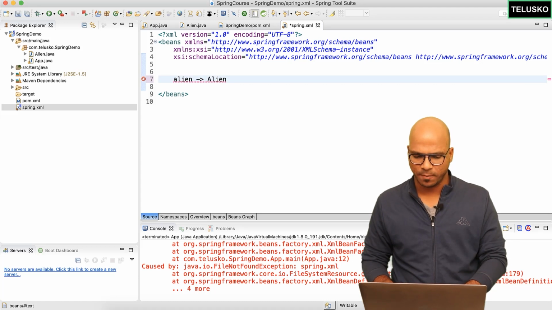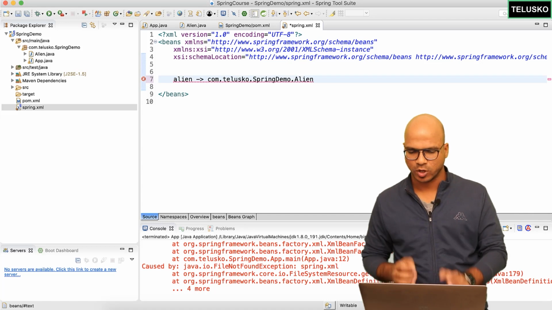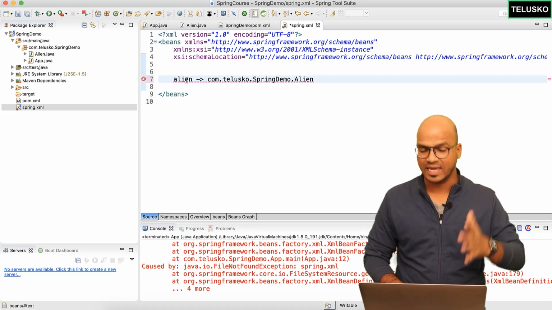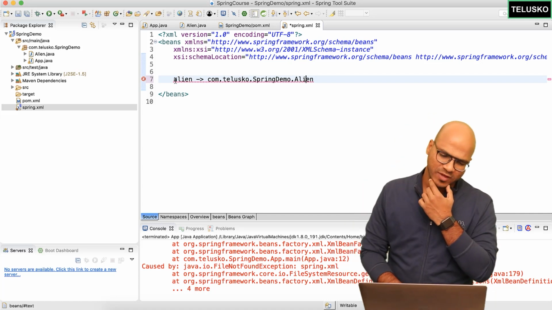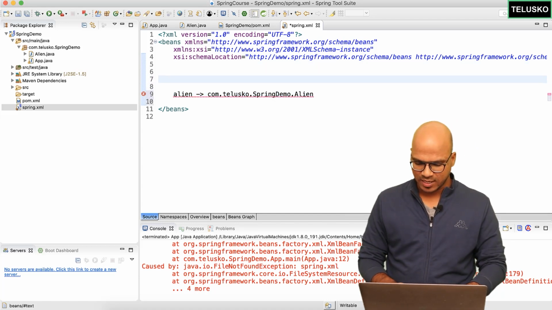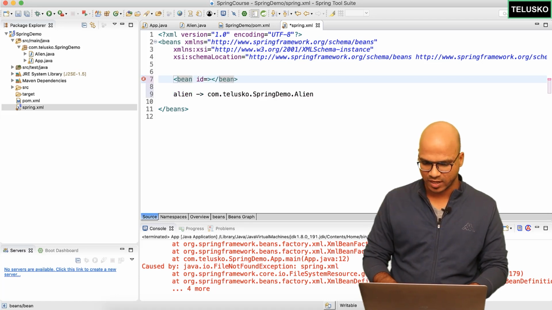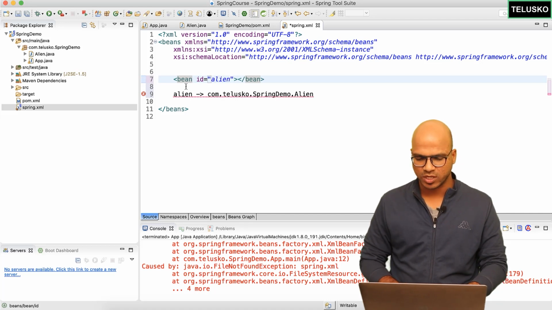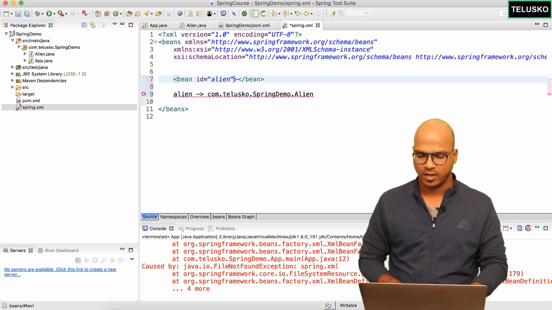Now, the alien class belongs to a package which is com.telusko.springdemo.alien. Whenever the code says alien, you have to create an object of this class alien. But we cannot simply use this syntax, right? We have to use the syntax of Spring. And that's where Spring says, hey, if you want to specify this, create a bean. Every bean will have an ID. So we'll say id equal to, and the ID is alien. So whatever ID, whatever name you want to use in the code, which is alien in this case, mention that, and also mention the class of which you want an object.